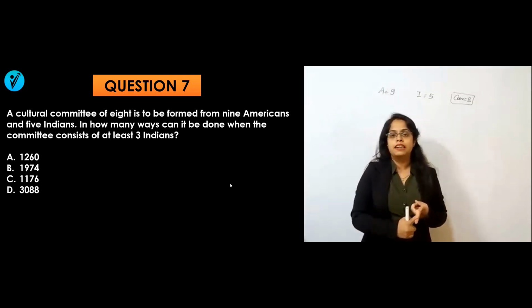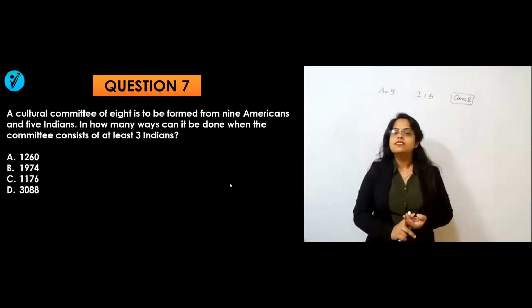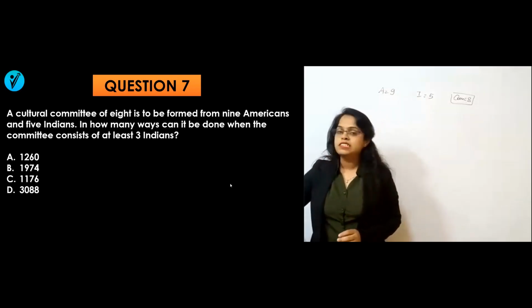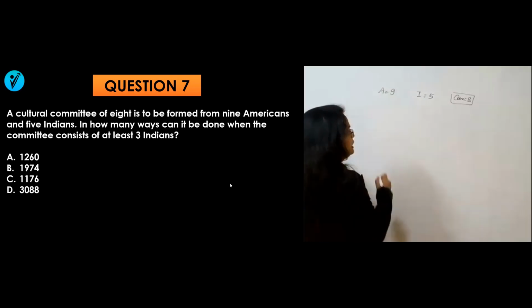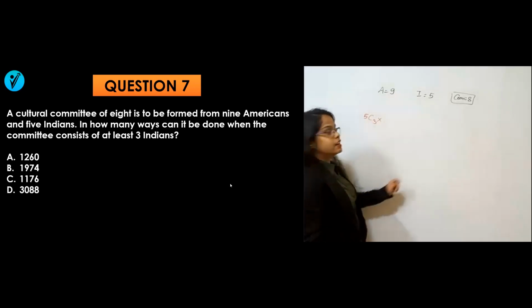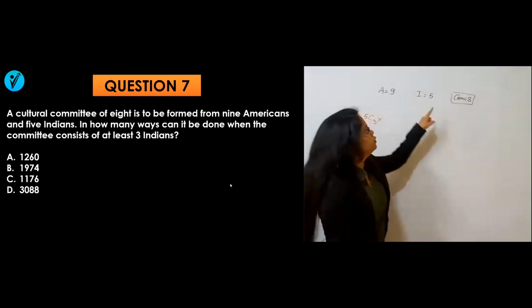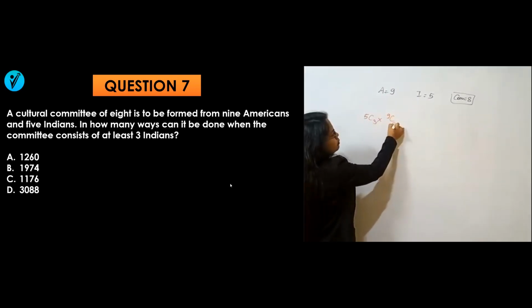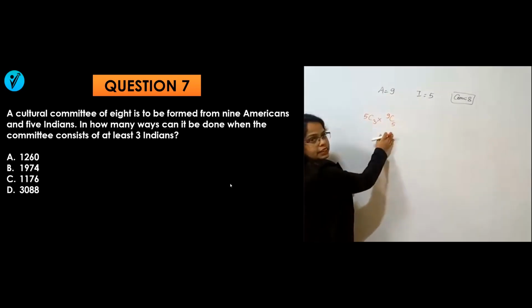4 Indians can be there, 5 Indians can be there, 6 cannot be there because Indians are only 5. That means what is the number of ways? Initially, I will take 3 Indians. So out of 5, 3 Indians are there. I need a committee of 8 members. So if I take 3 from India, how many will I take from the Americans? Americans will be 5 because I need a total of 8.